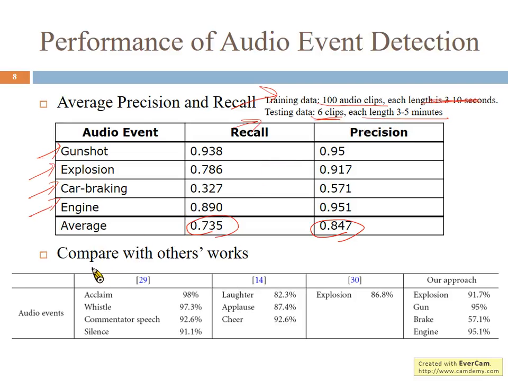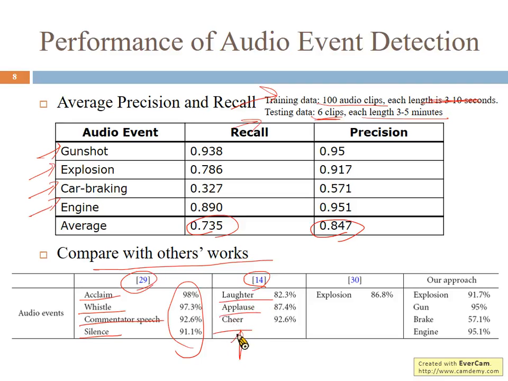We compare this performance with other work. Although it's not a fair comparison because we don't use the same evaluation data, we can see from the numerical values that the proposed work works very well. In reference 29, they detect clapping, whistle, commander speech, and silence, and they achieve more than 90% accuracy. For reference 14, they detect laughter, applause, and cheer.